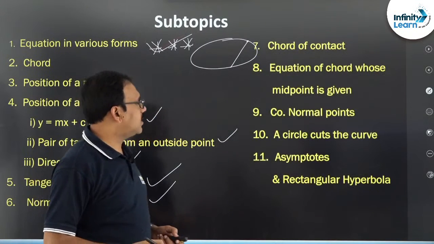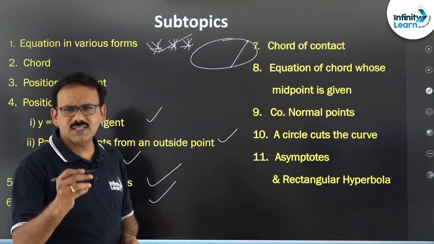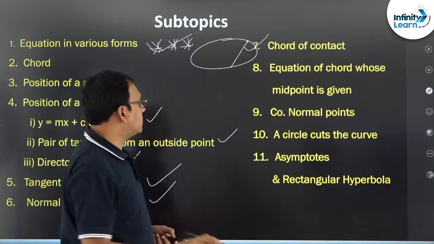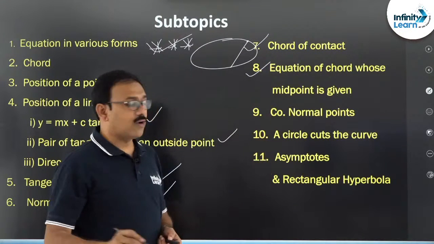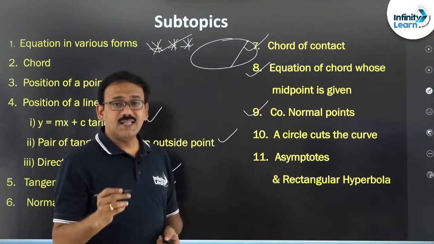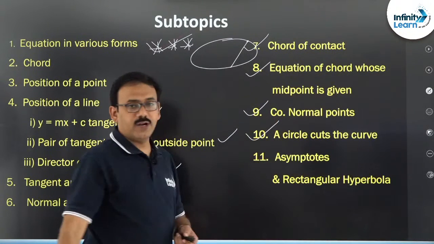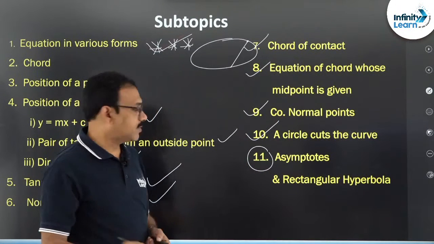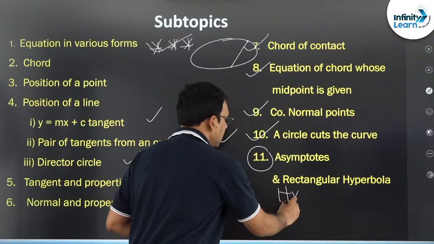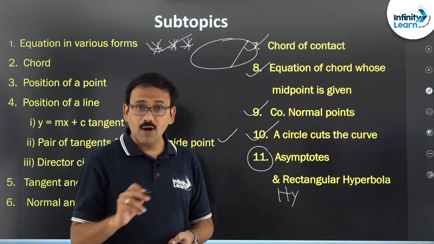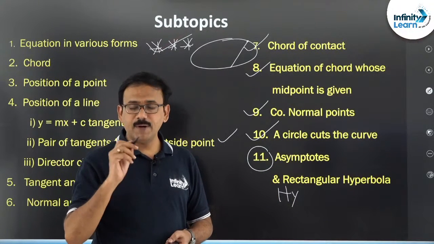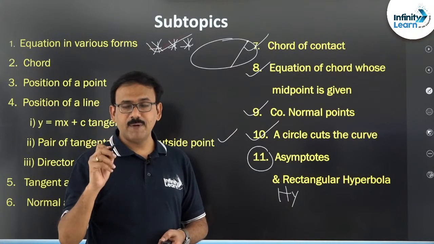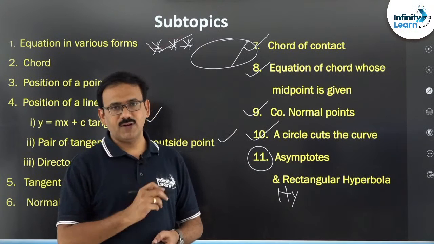Then the next one, chord of contact. A single sentence is enough for this. Then equation of the chord whose midpoint is given. Then co-normal points, a circle that cuts the curve at 4 points. Then of course, the 11th one, asymptotes and rectangular hyperbola, is a special concept only for hyperbola. So, all the 10 concepts are common in ellipse, hyperbola, circle, parabola. Try to remember in this order: ellipse, hyperbola, and then circle, parabola, fine.